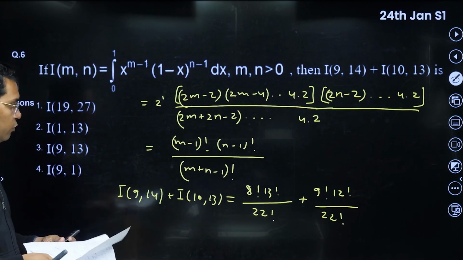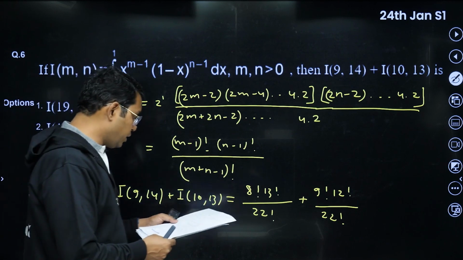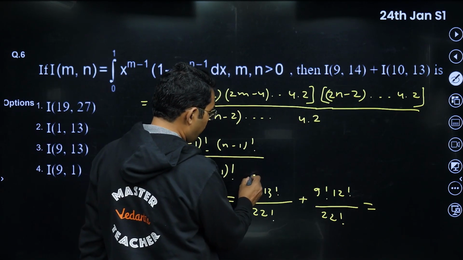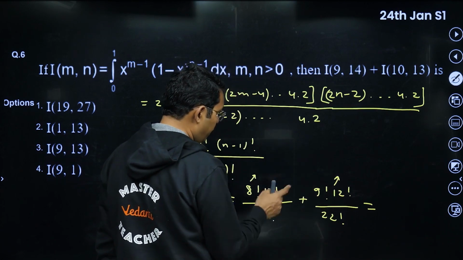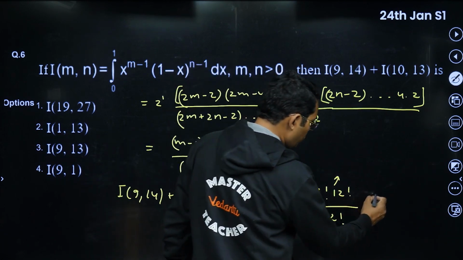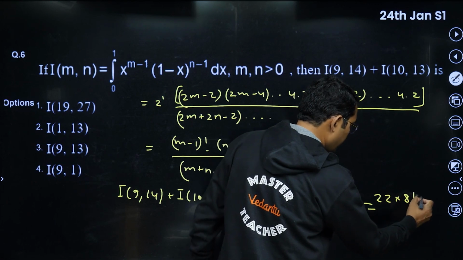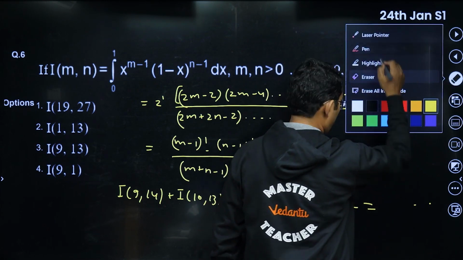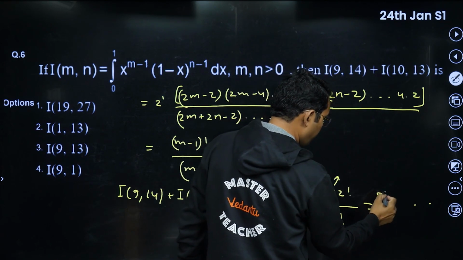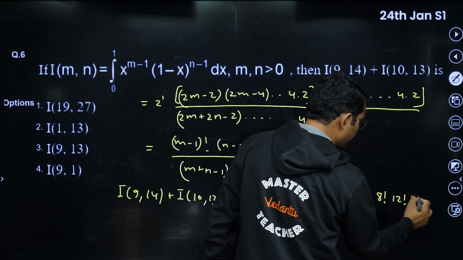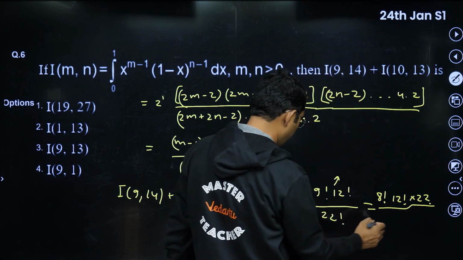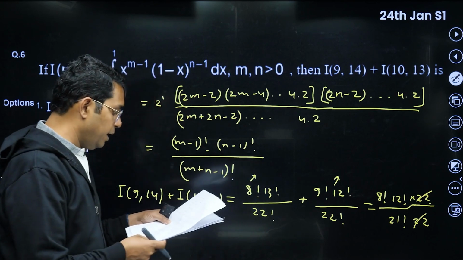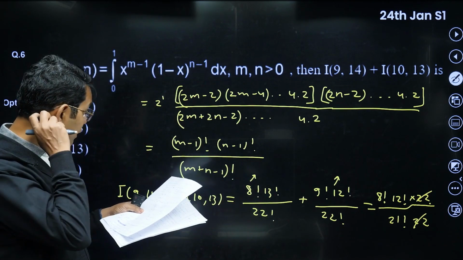Okay, so if it is 22 factorial in both cases, if you combine them together, 8 factorial can be taken common, 12 factorial can be taken common, then we will be having 13 plus 9, so 22 into 8 factorial, 12 factorial. 8 factorial common, 12 factorial common. After that we have 22, and in the denominator we have 22 factorial. Actually I can cancel 22 also, so we will be getting 8 factorial into 12 factorial upon 21 factorial.